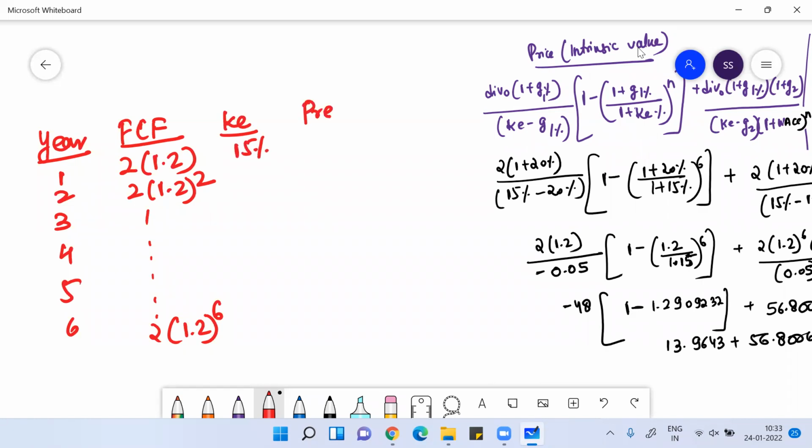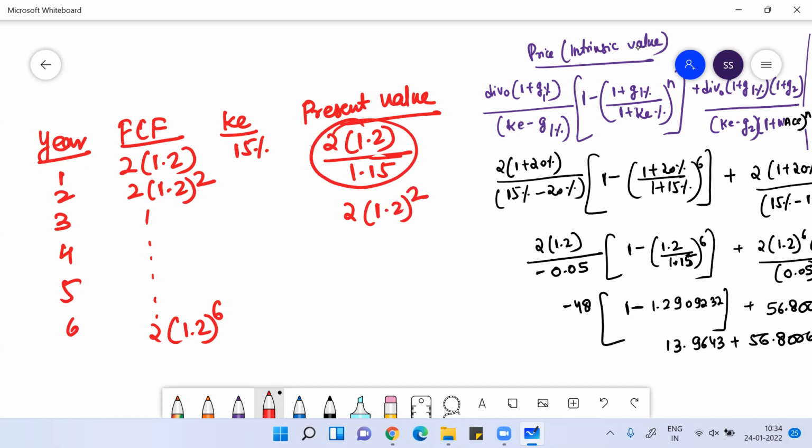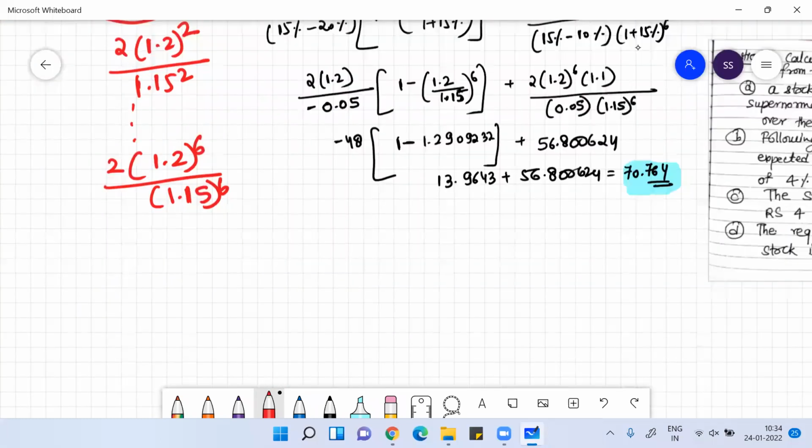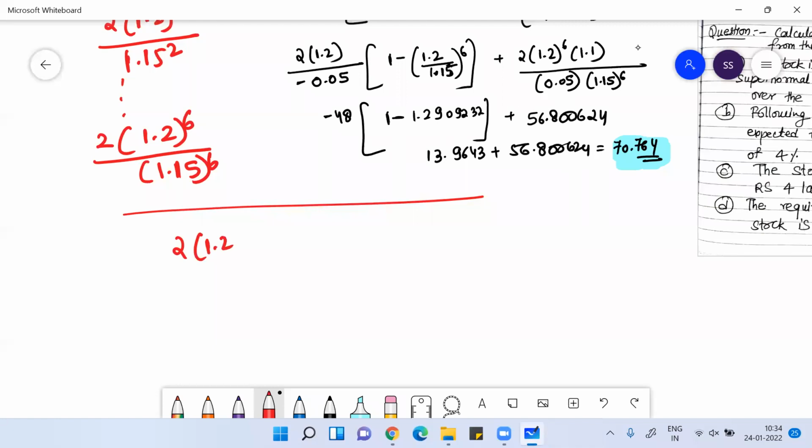So you could have determined the present value of this. For year one, it is 2 into 1.2 divided by 1.15, since 1 plus 15% means 1.15. For year two, the present value would be 2 into 1.2 square divided by 1.15 square.